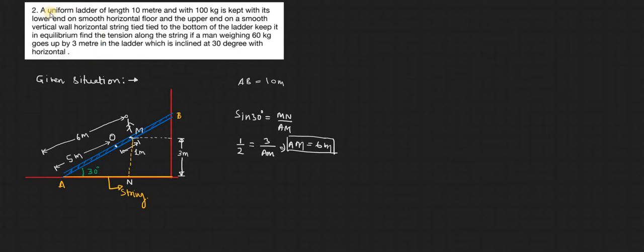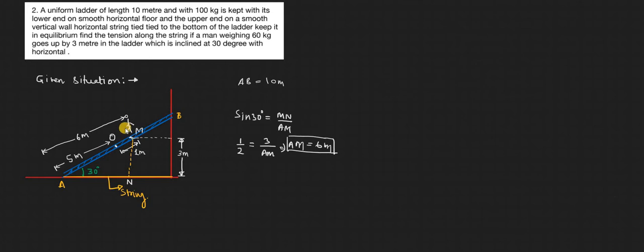Hello friend, we have been given a question in which a uniform ladder is 10 meters long and its weight is 100 kg. Its lower end is kept on the horizontal floor, which is smooth, and its upper end is on the vertical wall, which is also smooth. The lower end is attached by a horizontal string to keep it in equilibrium, and the ladder forms an angle of 30 degrees with the horizontal.